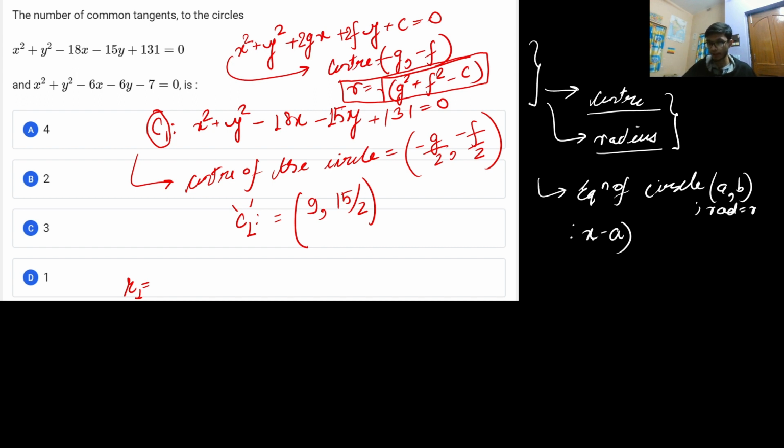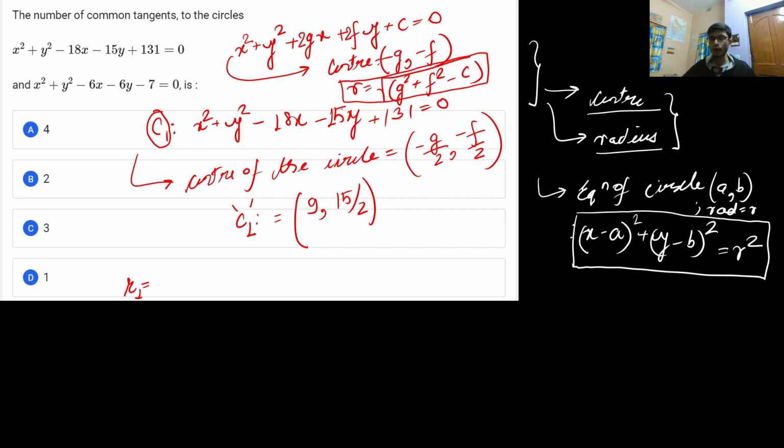the circle is the locus of points which have a fixed distance from a fixed point. That means x minus a whole square plus y minus b whole square, and if I take the square root, this represents the distance between a variable point x comma y and a fixed point a comma b. The distance is fixed and equal to r, so the equation is equal to r square, the radius squared. So this is the general equation of a circle.